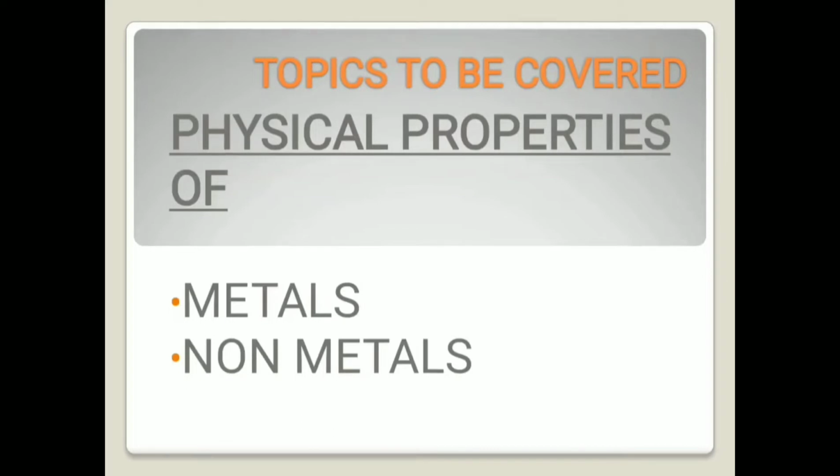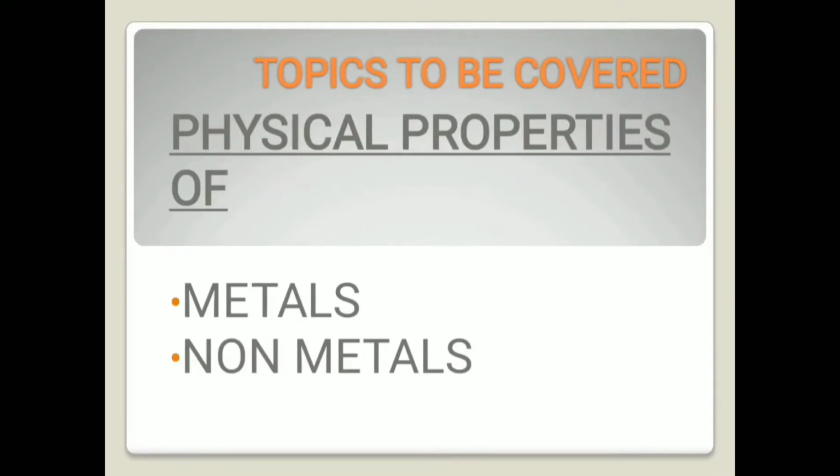Okay, so now let us start with the properties of metals. Now the first and the obvious property of metal is that it's hard. The second one is the pure state of metal. Whenever a metal is in the pure state, it has a shiny surface, and that property of metal is known as metallic luster. So it means it has a shiny surface.